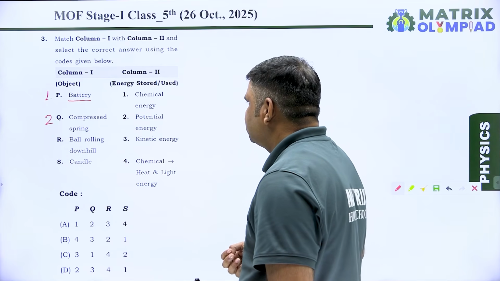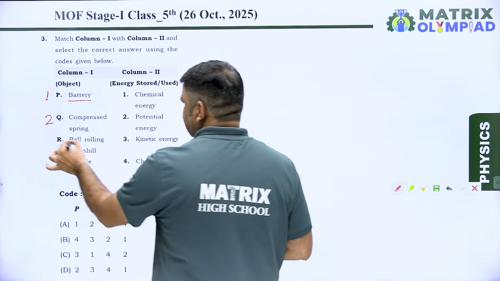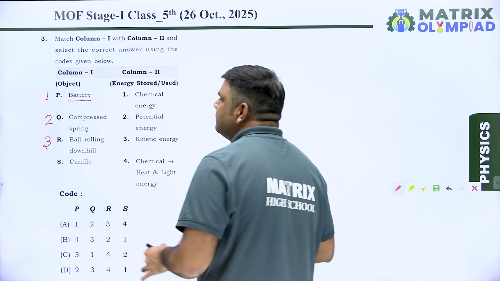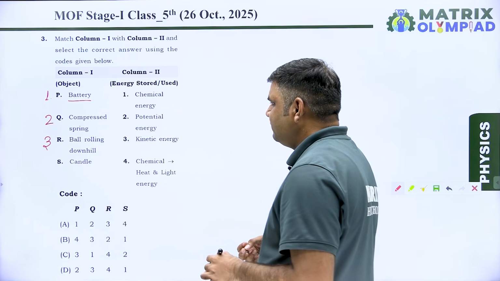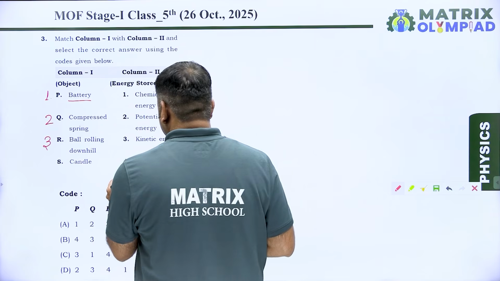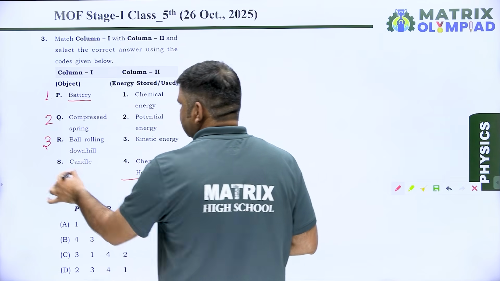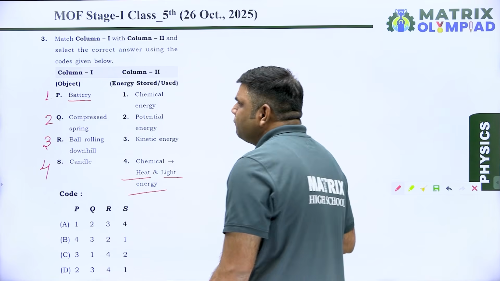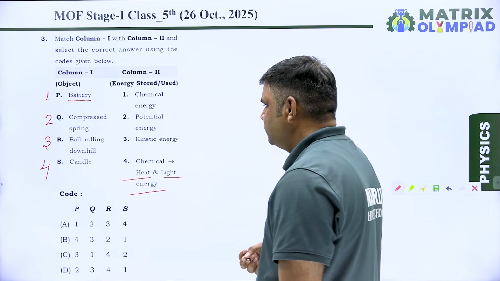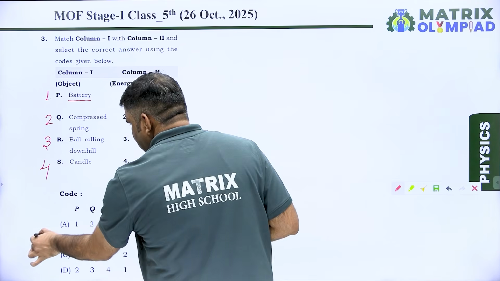Rolling ball downhill. So a rolling ball has kinetic energy because it is in motion. So last, S, candle has chemical energy which is converted into heat and light energy. So fourth. So first, second, third and fourth. So our correct answer will be option A.